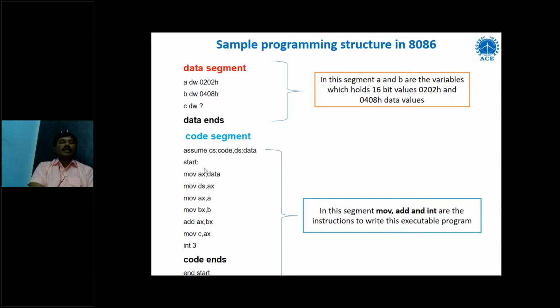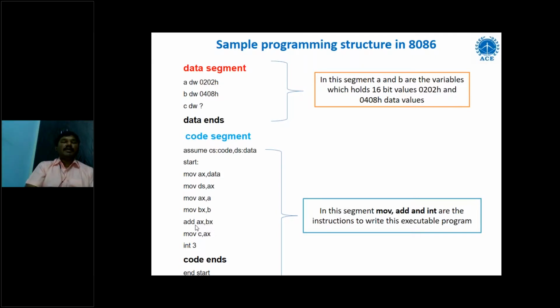Here these two are common instructions for data segment addresses to copy the data. Next, MOV AX, A means the variable A value is loaded into the AX register, the variable B value is loaded into the BX register, and both are added. ADD AX, BX means the content of AX, which is holding the A value, what is the variable A value? 0202. The content of BX is B.